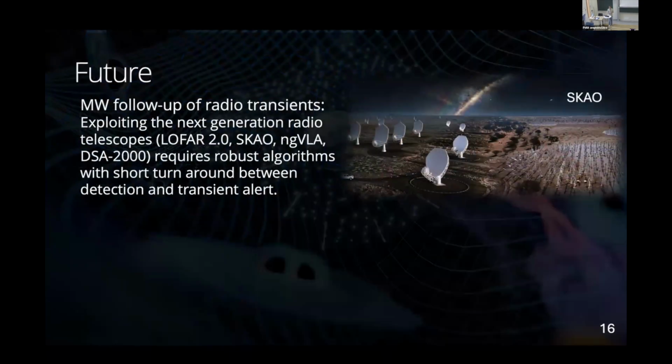All right, just to conclude, for the first part of the talk, this multi-wavelength follow-up of radio transients, I think we have a bit of work to do in order to fully exploit the next generation of radio telescopes, like LOFAR 2.0, the SKAO, ngVLA, or DSA-2000. I think we still need to improve our detection algorithms, looking for radio transients, and improve the turnaround time between actually detecting them and creating a transient alert.